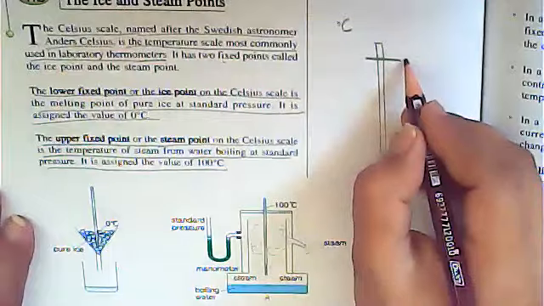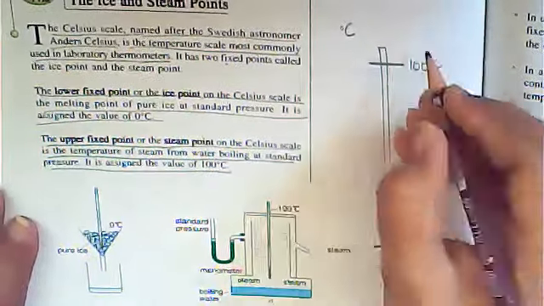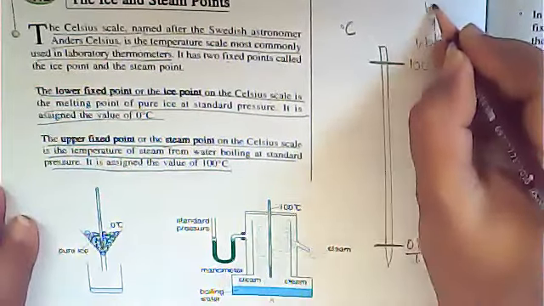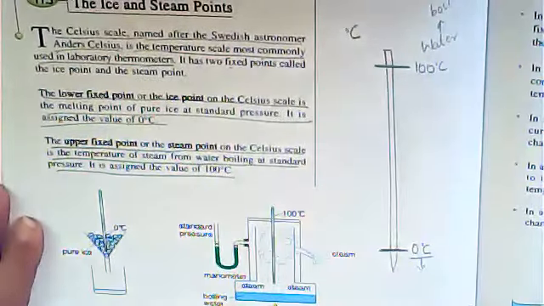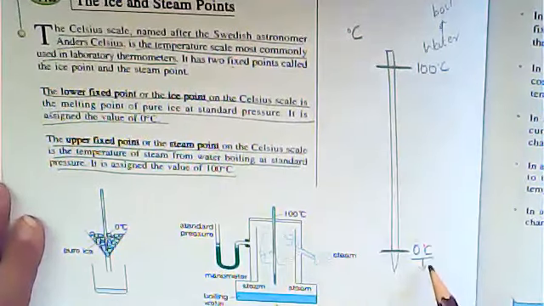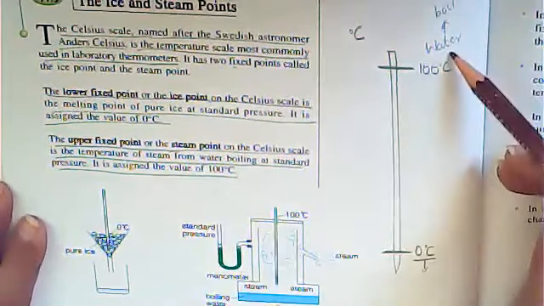And the upper fixed point is 100 degrees centigrade, at which water starts boiling. So you should know at which temperature water will boil and at which temperature water will become pure ice.